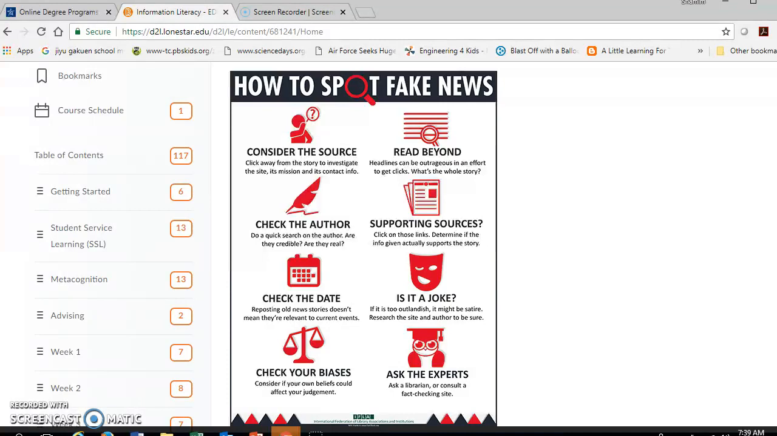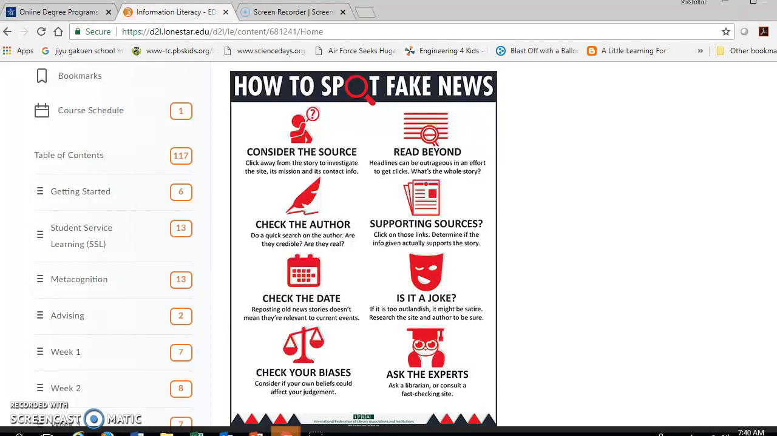And in order to be a real critical thinker, you need to be able to step back and look at a variety of factors. And so this graphic specifically talks about how to spot fake news. Some things you need to consider is the source. Where is this information coming from? You need to go beyond the headline, okay? Because sometimes headlines are completely outrageous. What is the whole story?